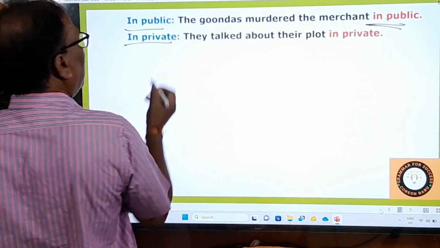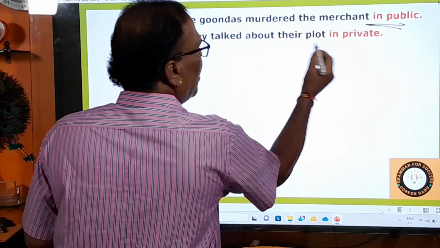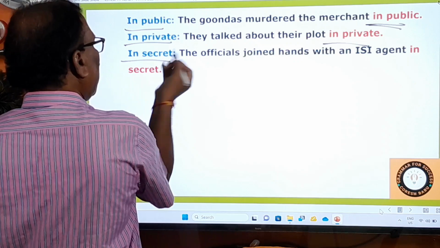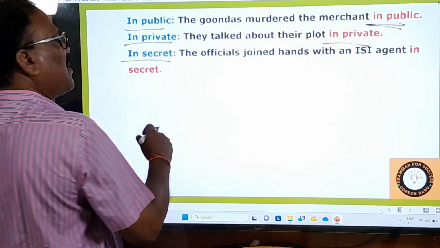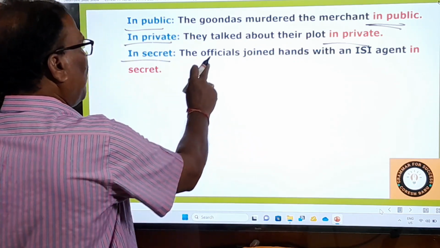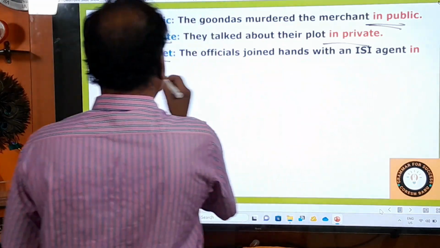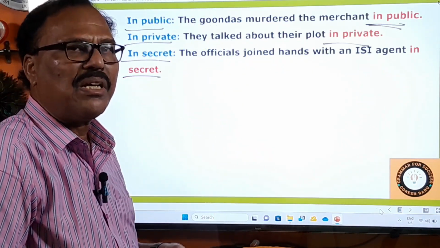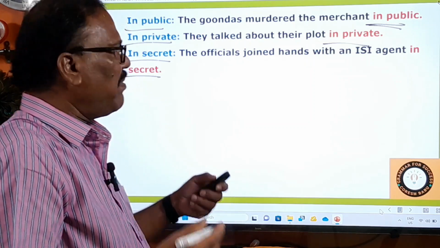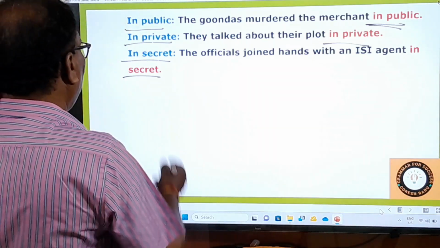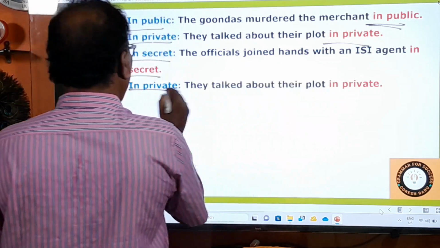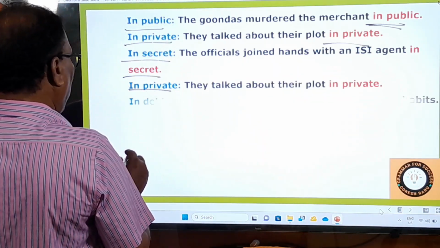The phrase in private means secretly. They talked about their plot in private. In private means in secret. And another phrase, in secret, is also there. In private and in secret both mean secretly. The officials joined hands with an ISI agent in secret. They joined hands secretly. Both convey the same meaning. They talked about their plot in private.